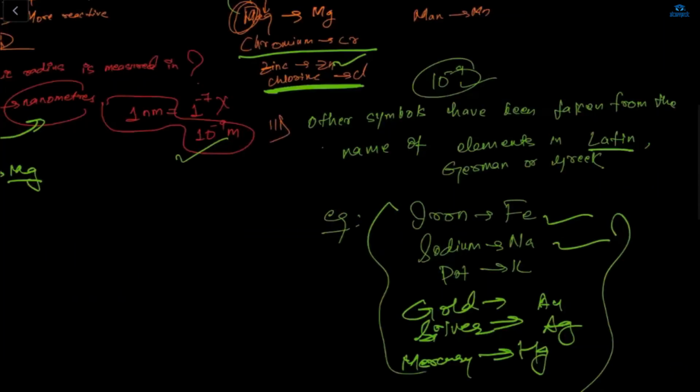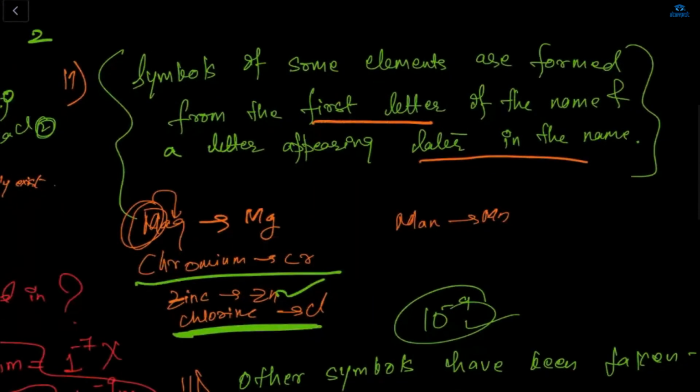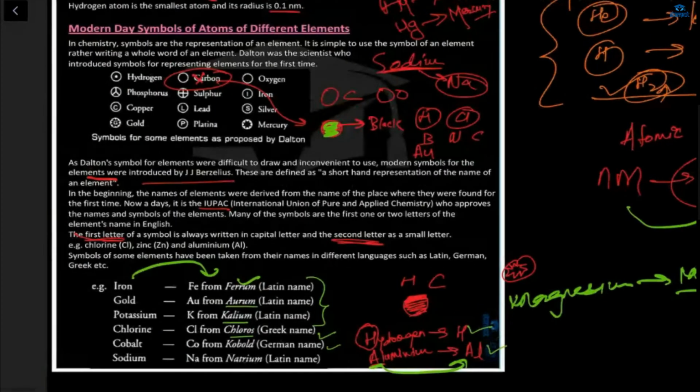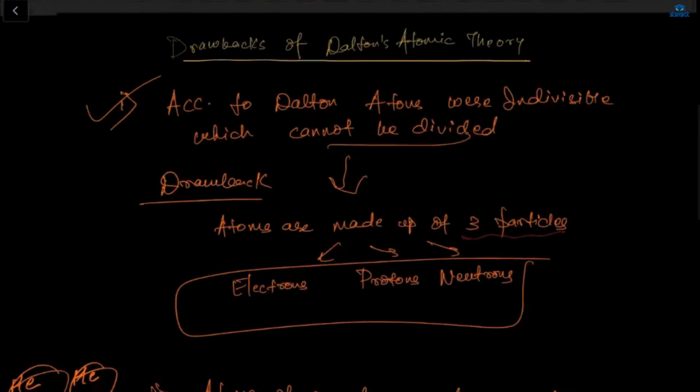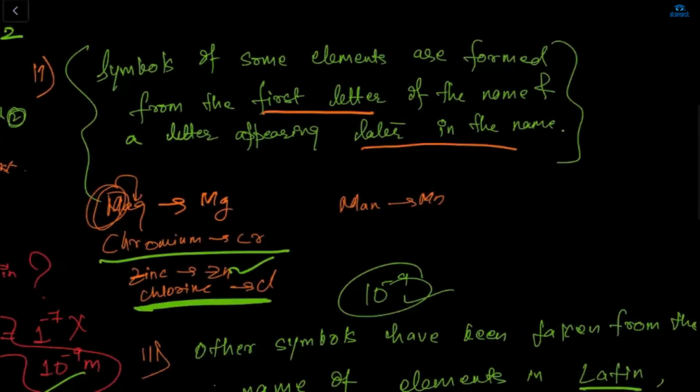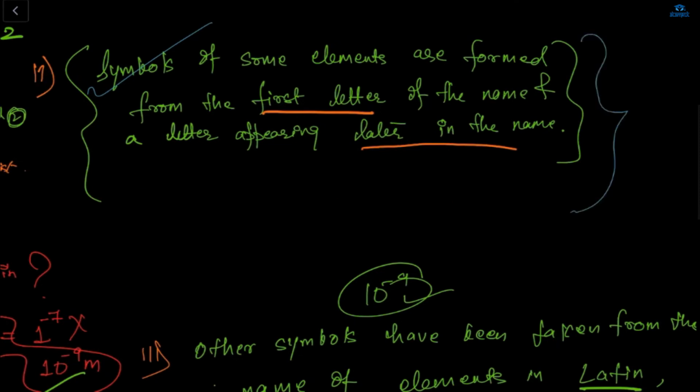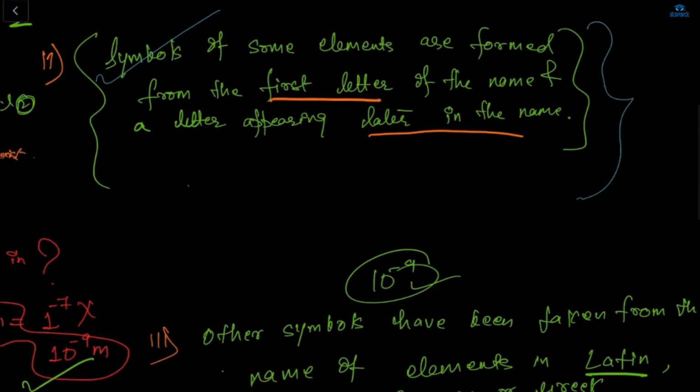Now, next is what? The symbols of some elements are formed from the first letter. We will see from here. First, we will see that symbols of some elements are formed from the first letter of the name and a letter appearing later in the name. Now, you guys tell me an example.